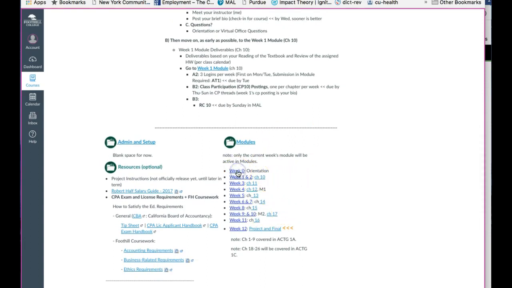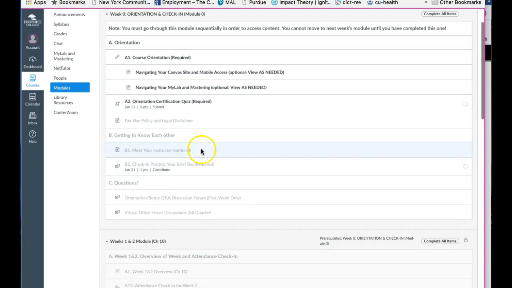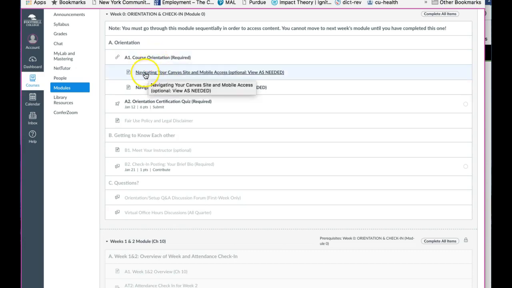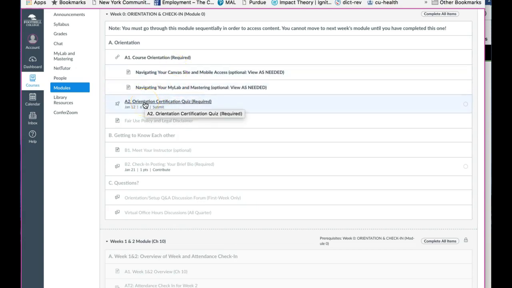So let me go again to module 0. As you can see, you have here a set of tasks to accomplish for this orientation. You definitely have to go to the course orientation itself, which is the presentation on this link. There are some items here that are optional, so if you need to learn more about Canvas or MyLab, you can go here. The orientation certification quiz is required so that I know that you have gone through the orientation itself. It's very simple if you actually go through the orientation.